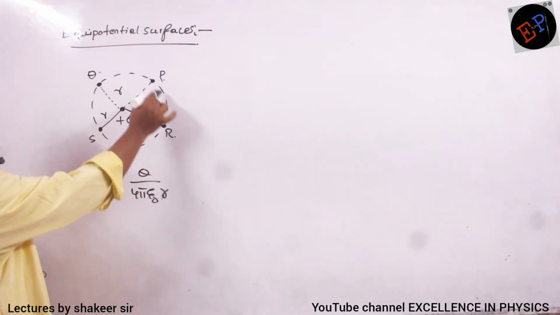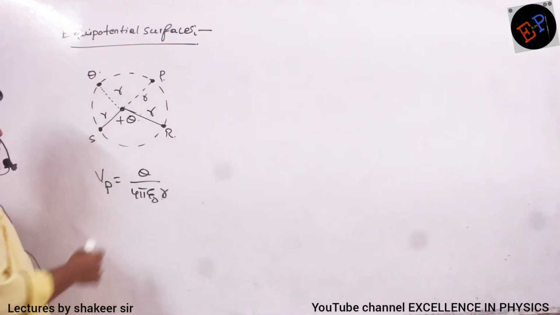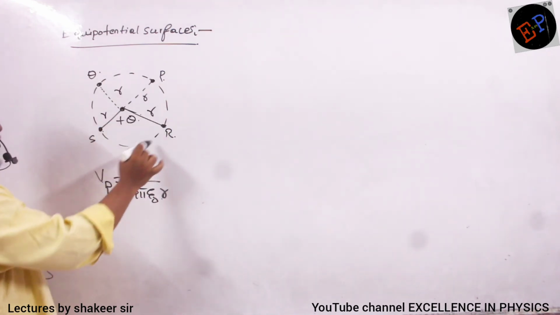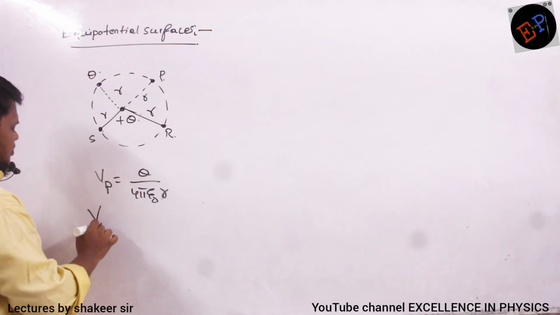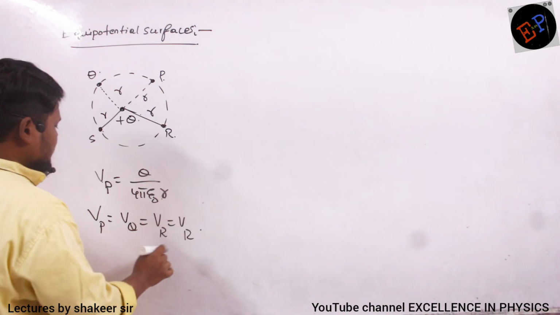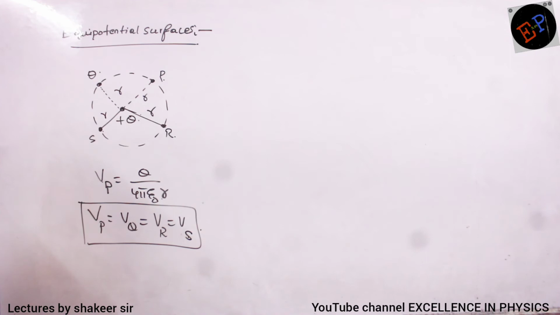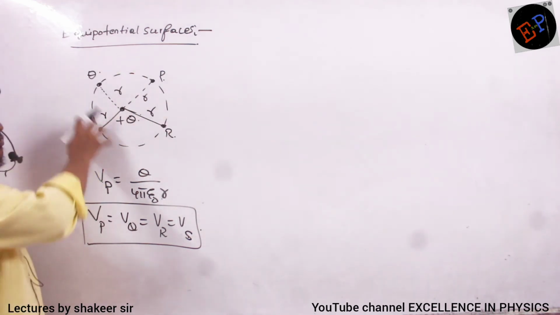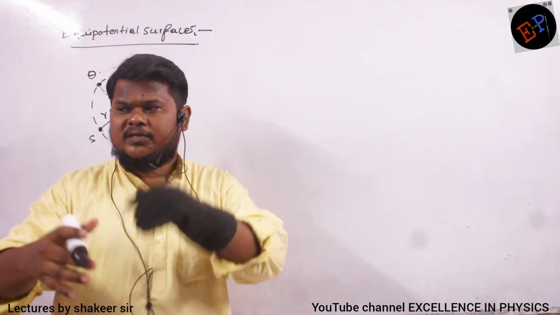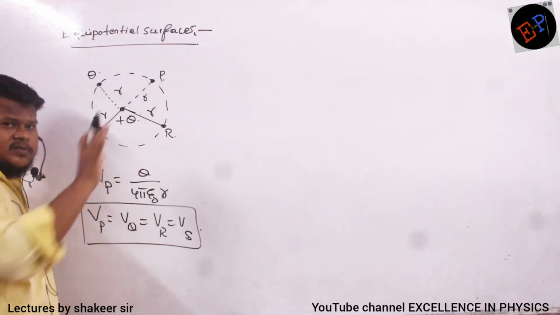So therefore if I take some points which are present at the same distance from the main charge, then at every point we will have the same potential, no? So point P, point Q, point R and point S, all of them are at the same distance. So definitely I can say potential at point P is equal to potential at point Q is equal to potential at point R is equal to potential at point S. So all these points are at the same potential. Or I can say that the sphere which surrounds these points is called an equipotential surface. So around a 3-dimensional space, a sphere can be formed, no? On every point on the sphere, we will have the same potential.